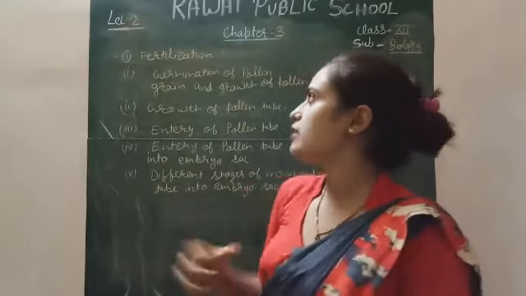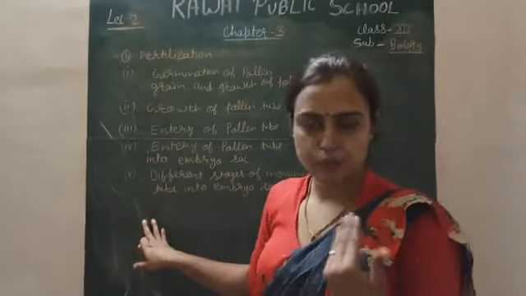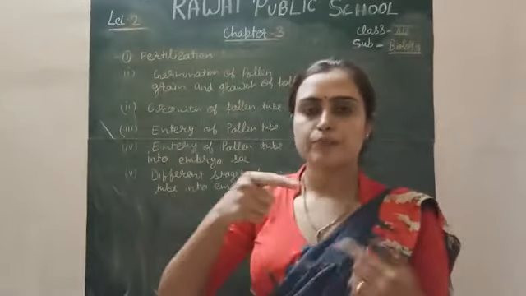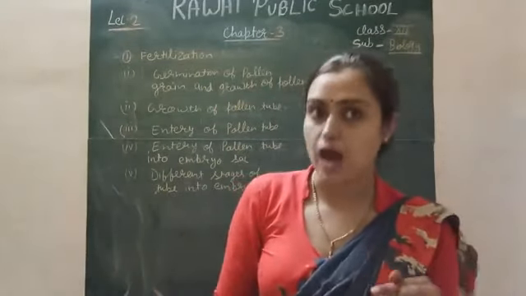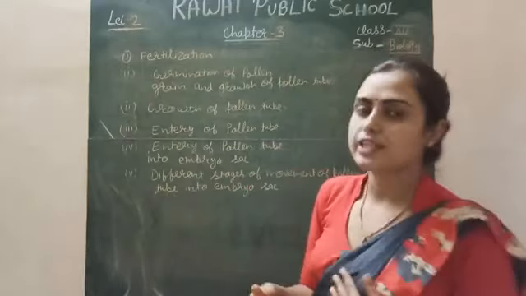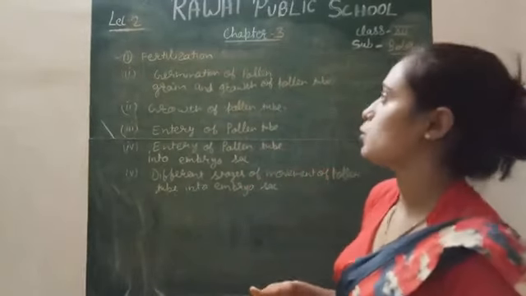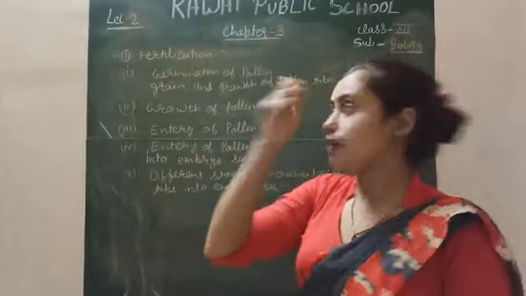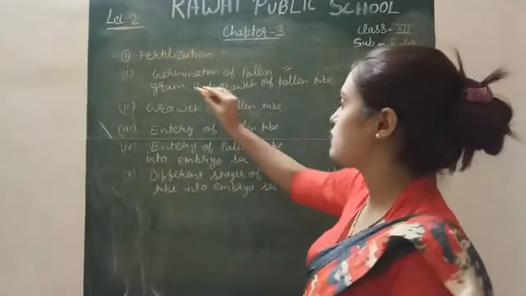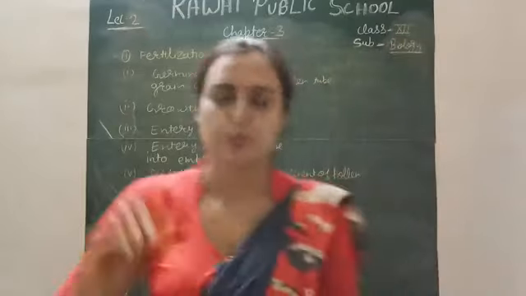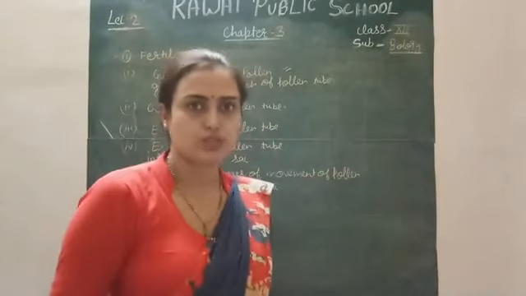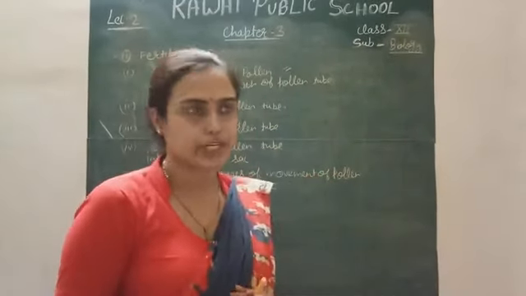So today we will discuss the various processes, or the parts, which are involved in fertilization in plants, right? Because we are discussing fertilization in plants only. The first process in fertilization is the germination of the pollen grain and growth of the pollen tube. How does it occur during fertilization?